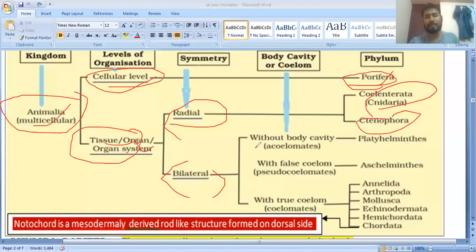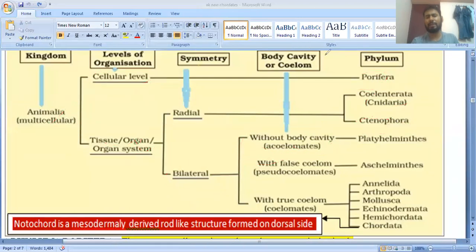Then next, without a body cavity is called acoelomate. Acoelomate is the platyhelminthes, they have given the example. From porifera up to the platyhelminthes, they have no body cavity. Clear? Then a false body cavity, a pseudocoelom, is found in the Aschelminthes.